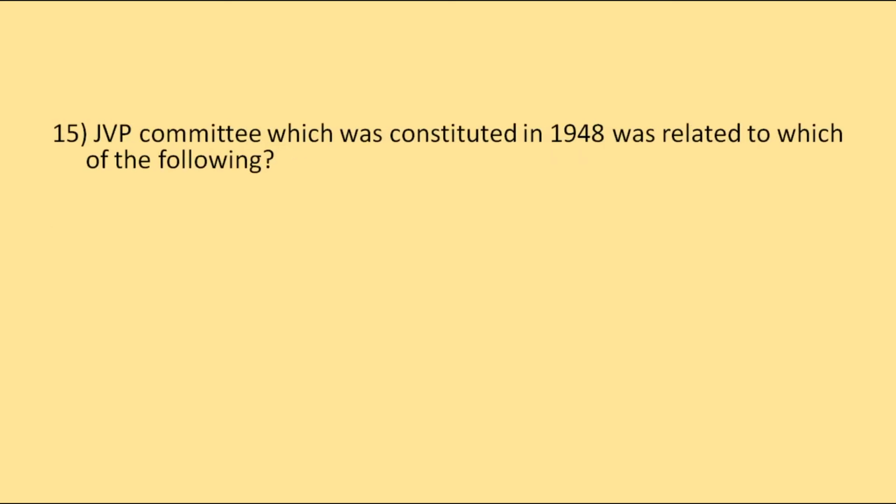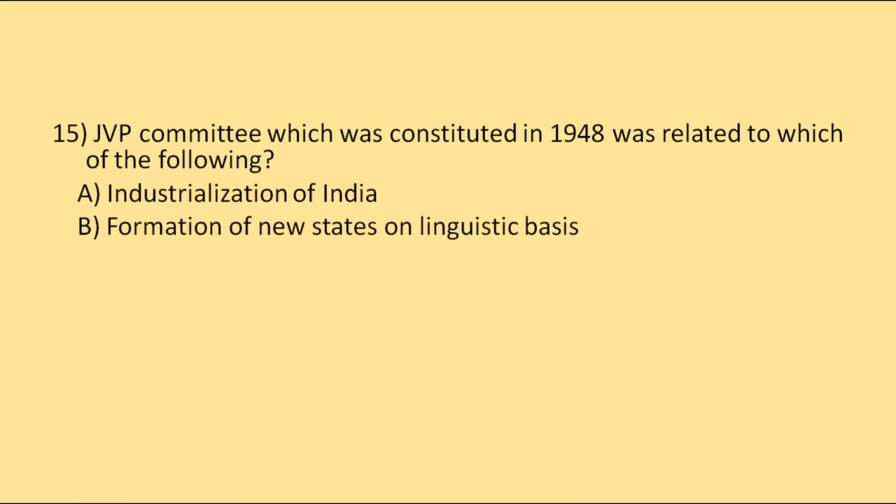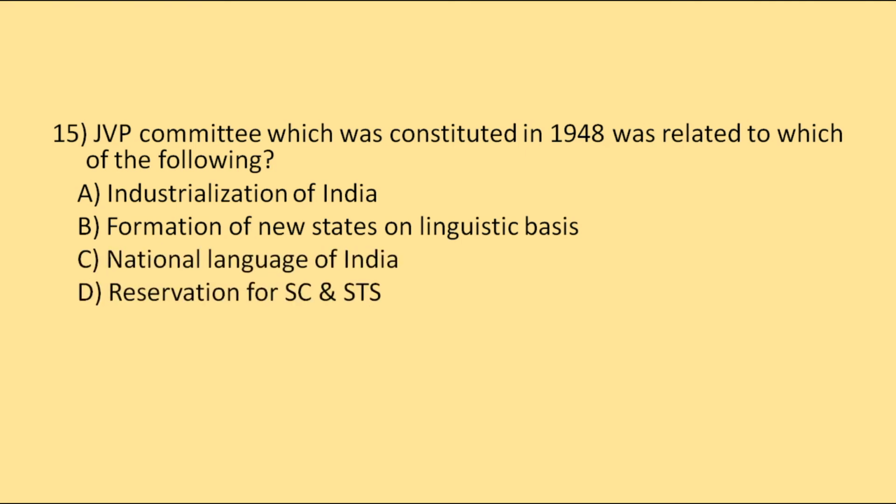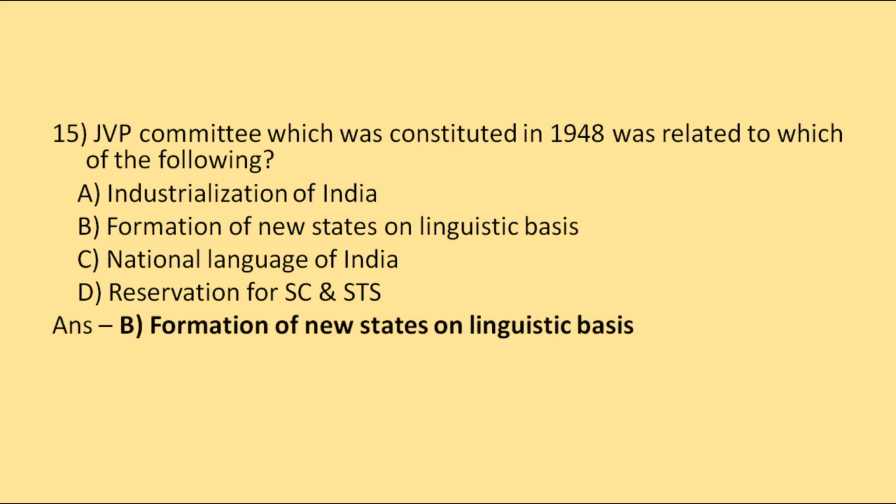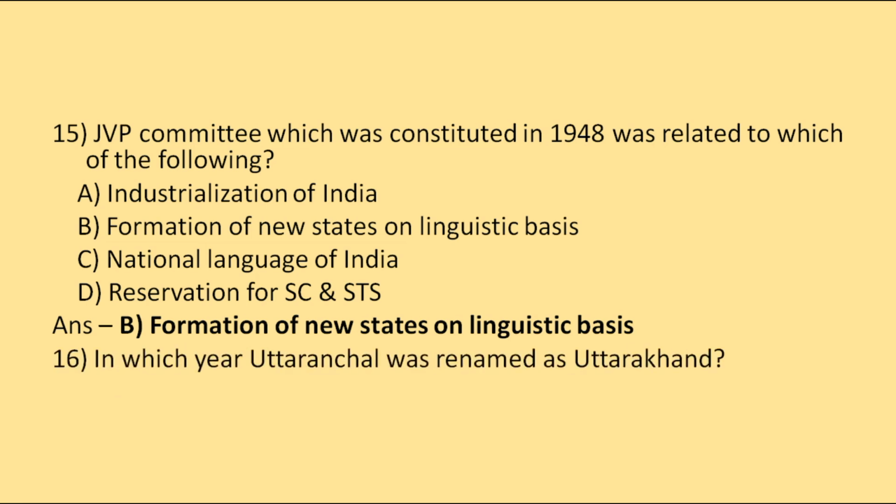Then the JBB committee, which was constituted in 1948, was related to which of the following? Industrialization of India, formation of new states on linguistic basis, national language of India or reservation for SC and STs. So the correct option will be formation of new states on linguistic basis. Then, in which year was Uttaranchal renamed as Uttarakhand? Options are 2004, 2005, 2006 or 2007.